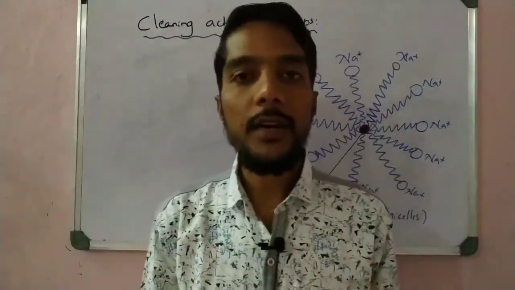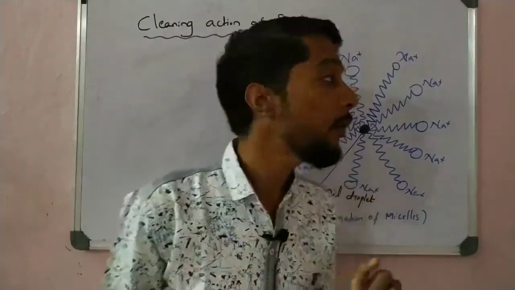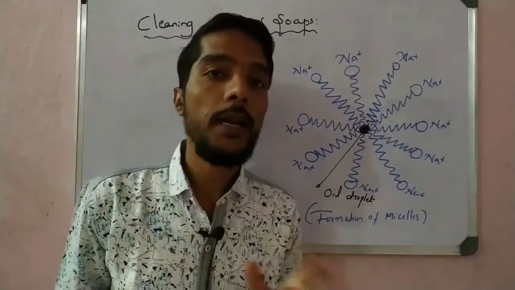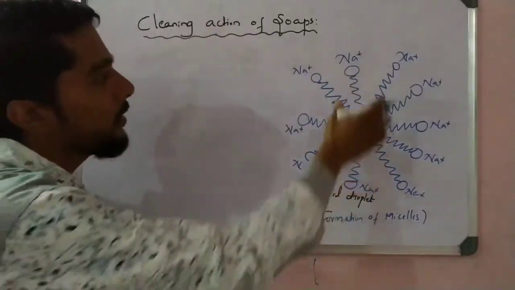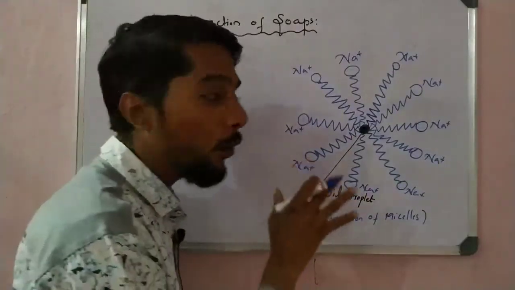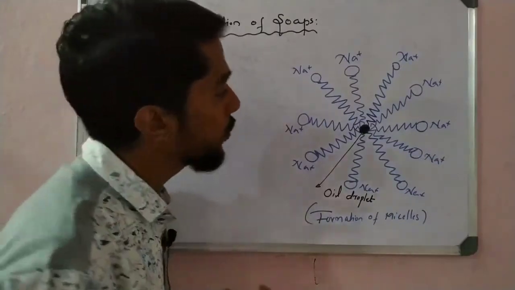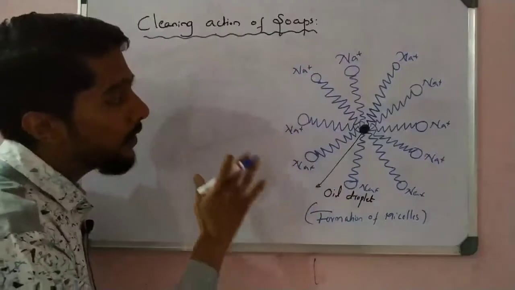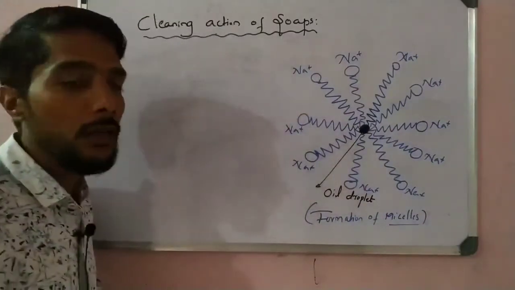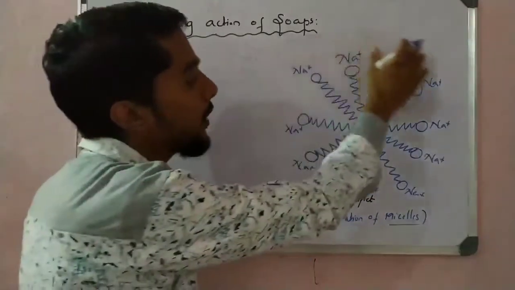Okay students, now take the very important point, the cleaning action of soap, which is important for 3 marks. Let us try to understand how soap cleans the dirty cloth. See, this diagram and structure are very important. Only if this structure is formed is the soap able to clean the cloth of dirt. This structure is the formation of a micelle, called the micellar structure of soap. In the examination, if they ask you to draw the micellar structure of soap, you have to draw this diagram.